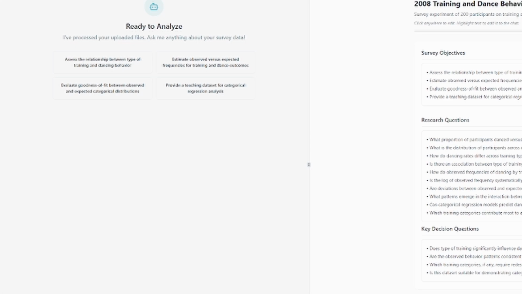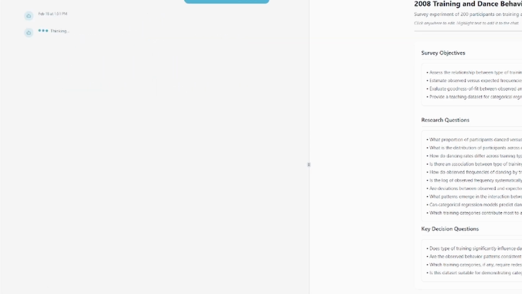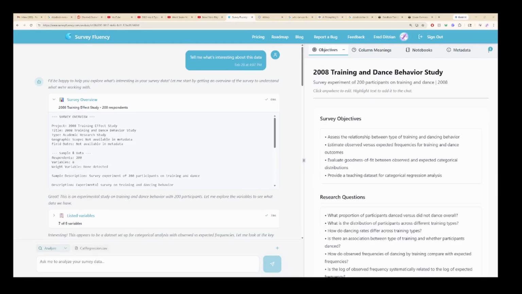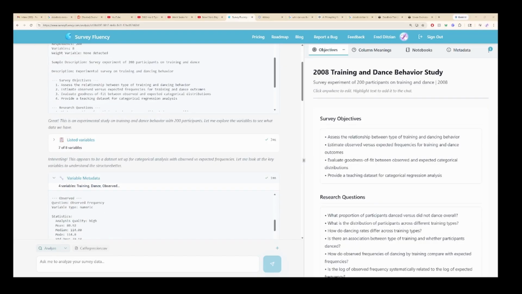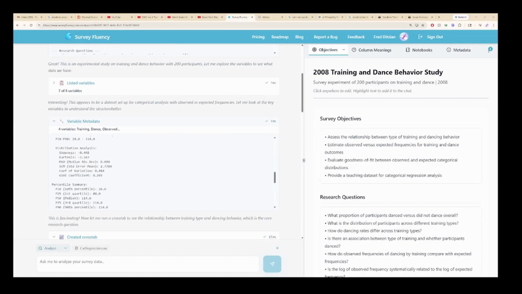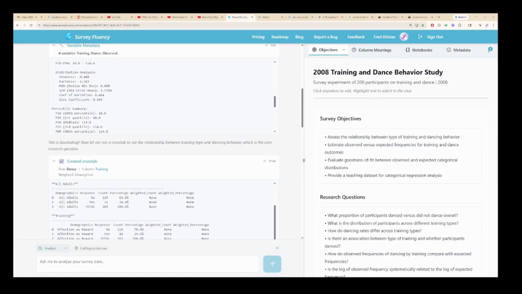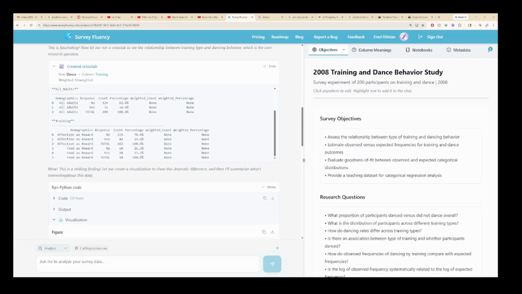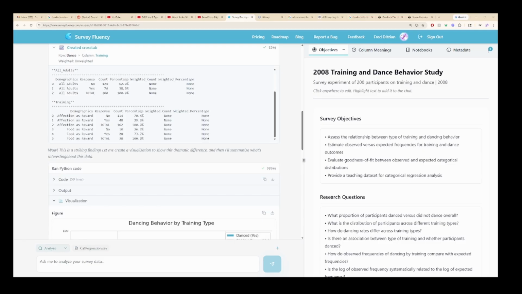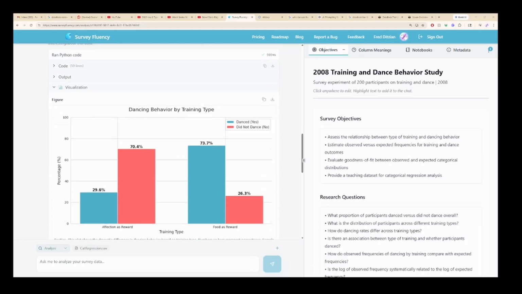Tell me what's interesting about this data. As you can see, Survey Fluency still has a decent grasp about what should be done with this data despite my vague prompt. It provides an overview on the survey data, shows the listed variables, provides metadata that gives an explanation as to what we're looking at here, provides crosstabs that it created along with the Python code to reproduce those. Same thing with a graph that answers the question about dancing behavior versus the training type in our data set.